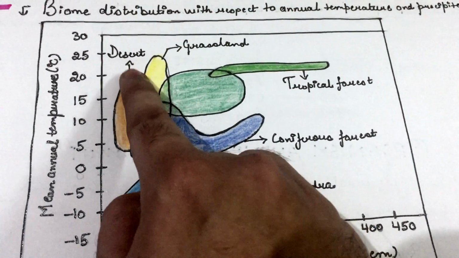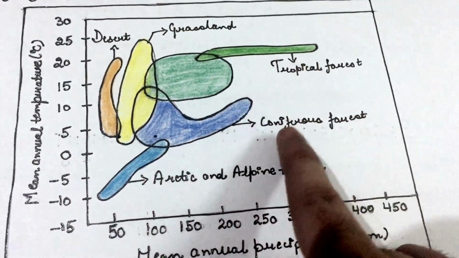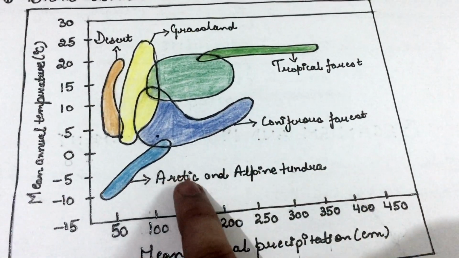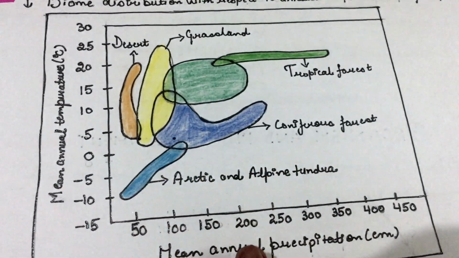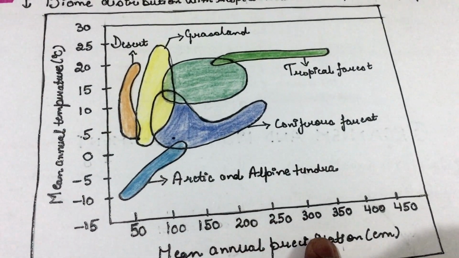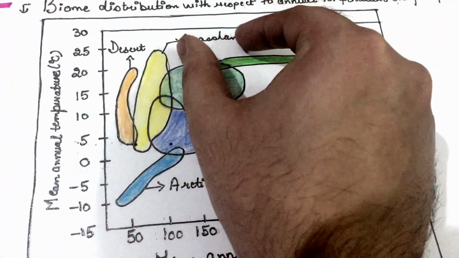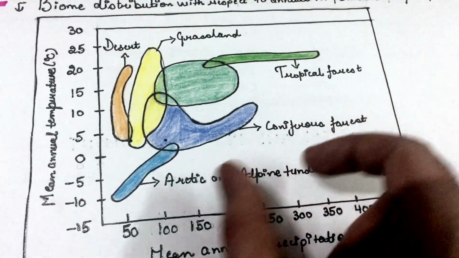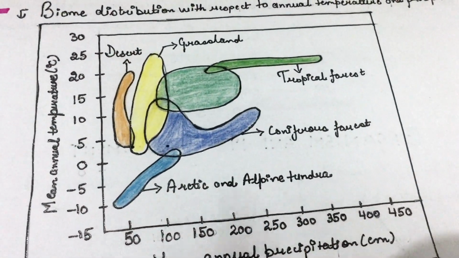These biomes are deserts, grasslands, tropical forests, coniferous forests, Arctic and alpine tundra. So on the basis of variation in precipitation and temperature, these are the major biomes that are formed. We have to remember this graph.